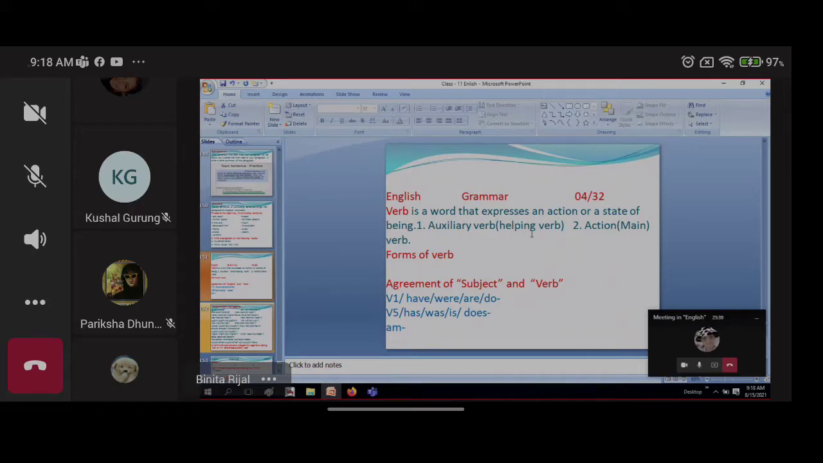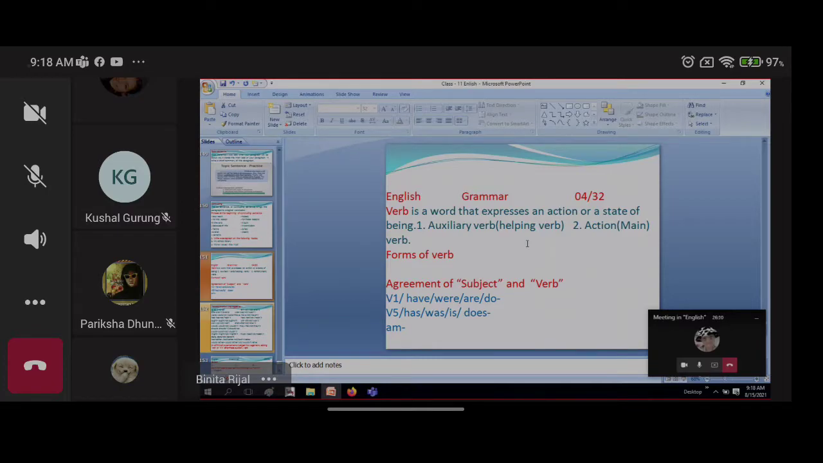One is the auxiliary verb and another is the action verb. The auxiliary verb is also called a helping verb, and the action verb is also known as a main verb. We'll see auxiliary verbs later on: the different auxiliary verbs and how to change them into negative, because it is very important for the exam. Be careful. Although it is not given in your course, this kind of question will be asked at exam time.